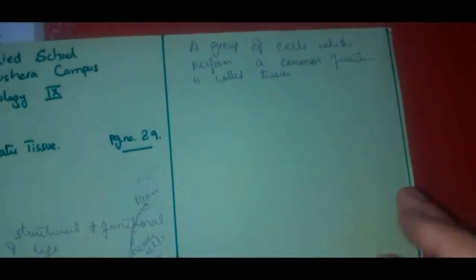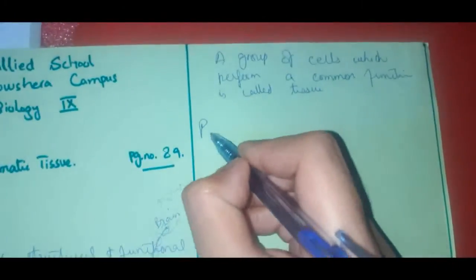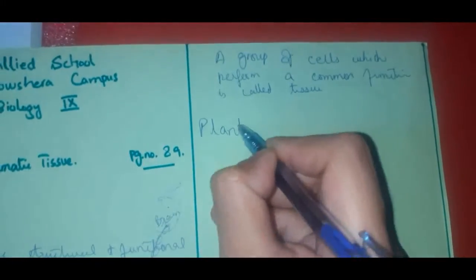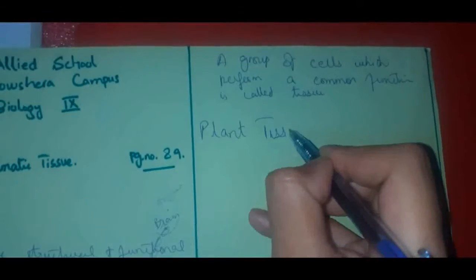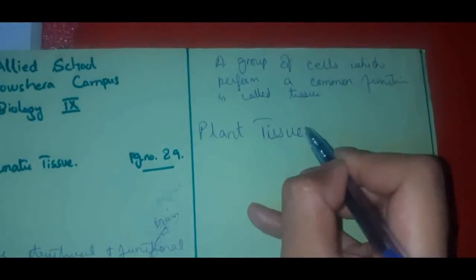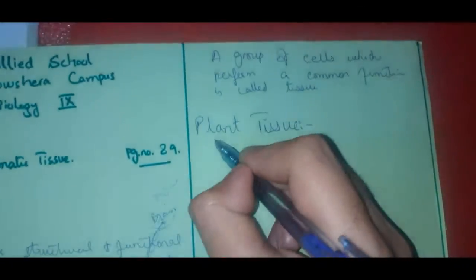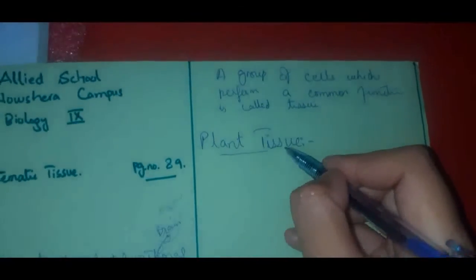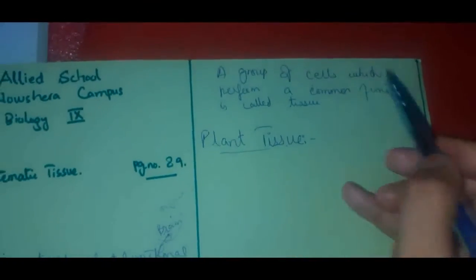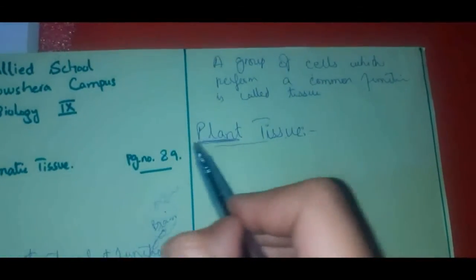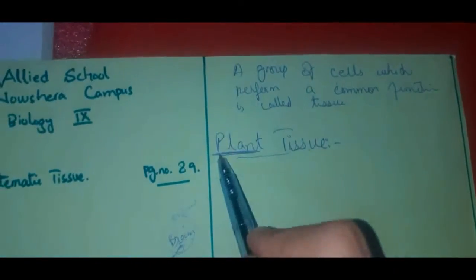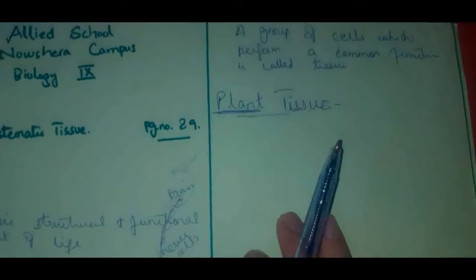Alright, then cells are of different types, tissues are of different types, and our first topic is about plant tissues. So what would be the definition of plant tissue? That's a quite childish question, but its simple answer is those tissues or the group of cells which perform a common function in plants is called plant tissue, right?